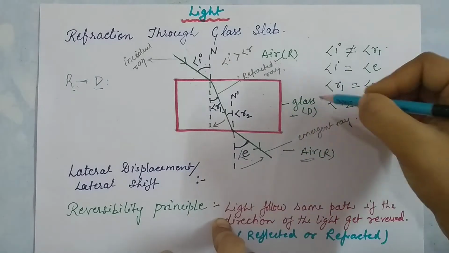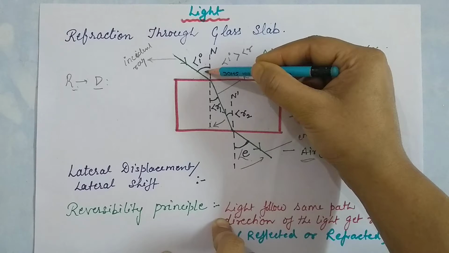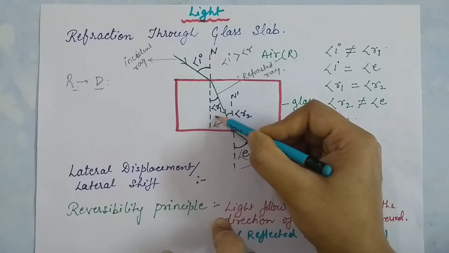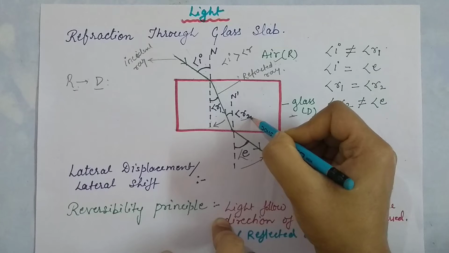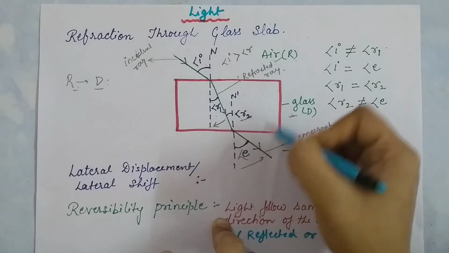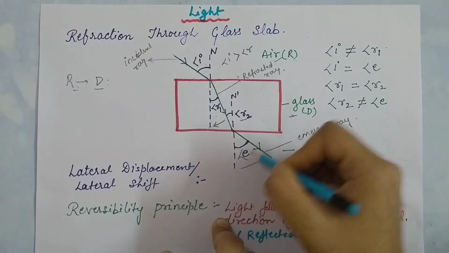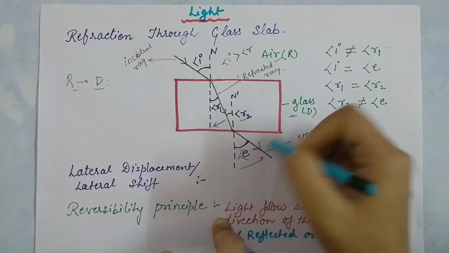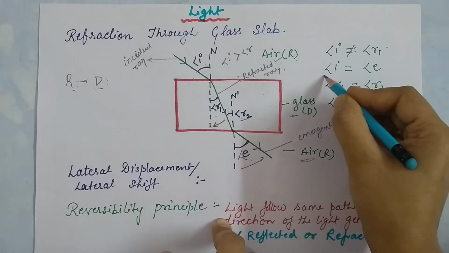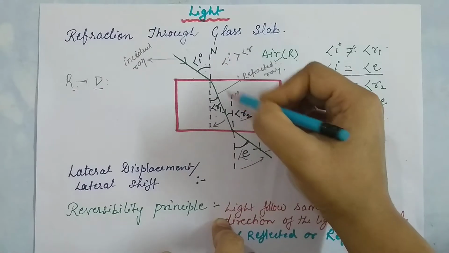And what we conclude here is that this is the angle of incidence, this is the angle of refraction, and this angle R2 is the angle of refraction and angle of emergence. So the angle of incidence and angle of emergence are always equal.